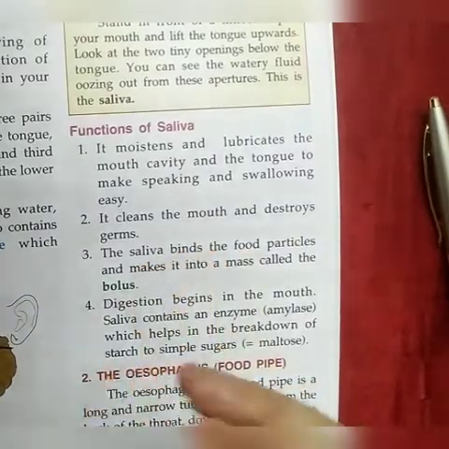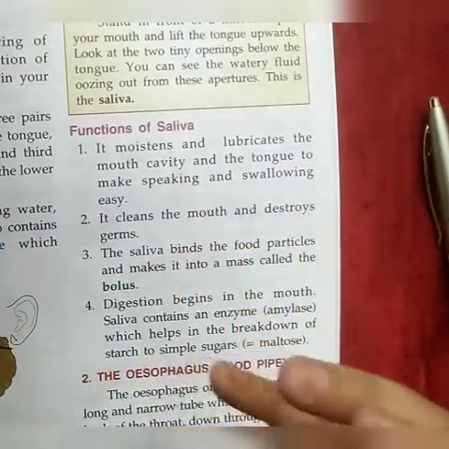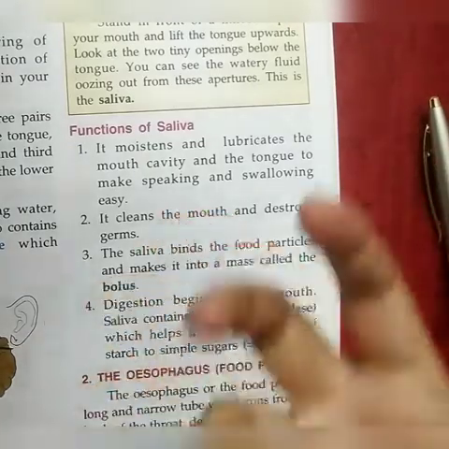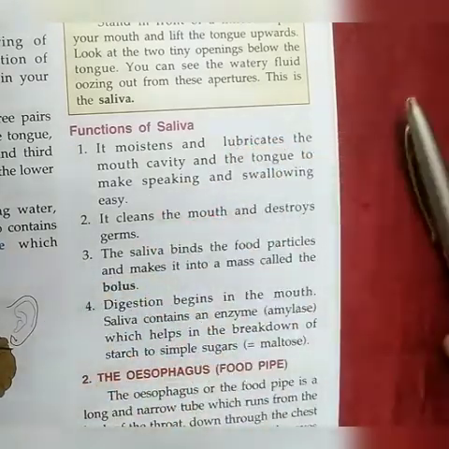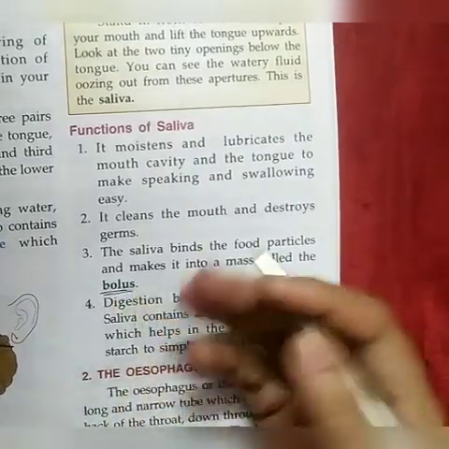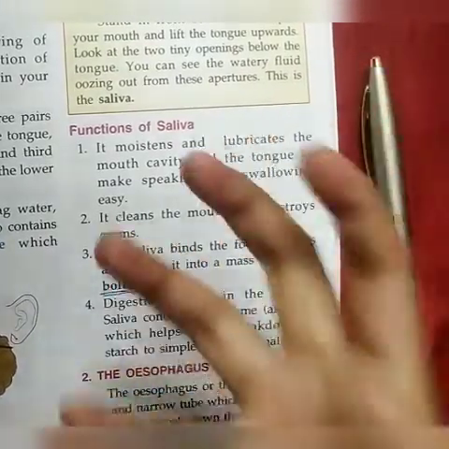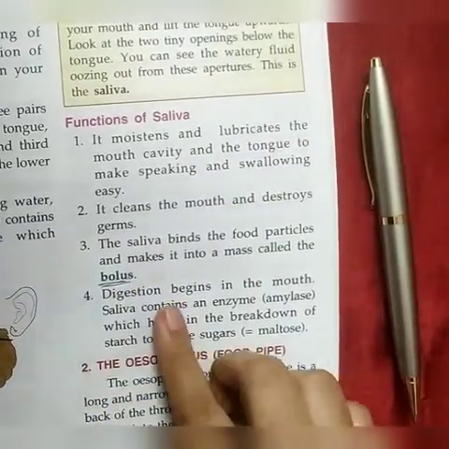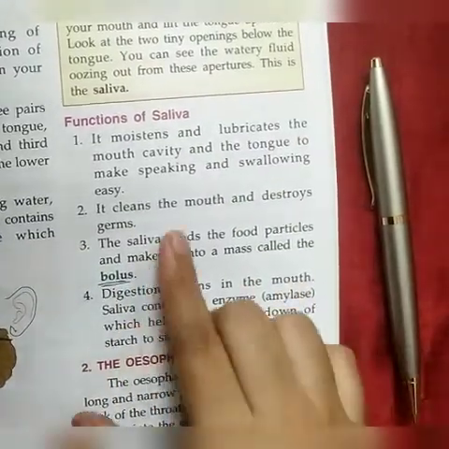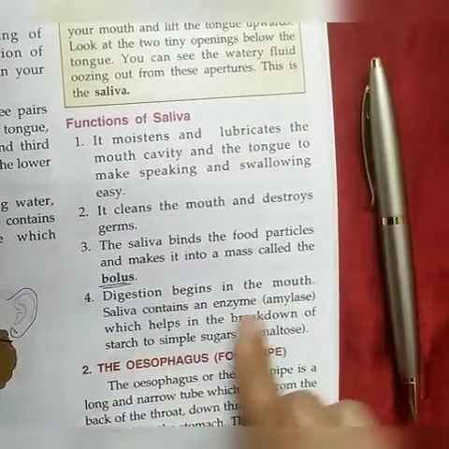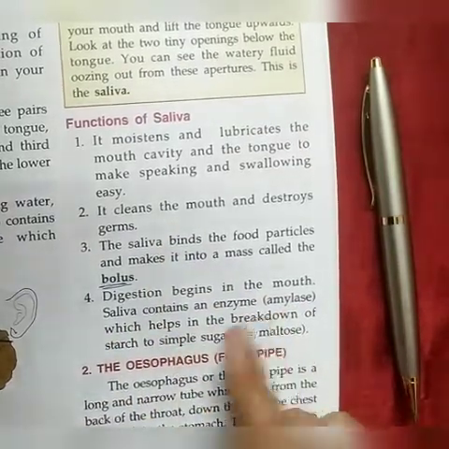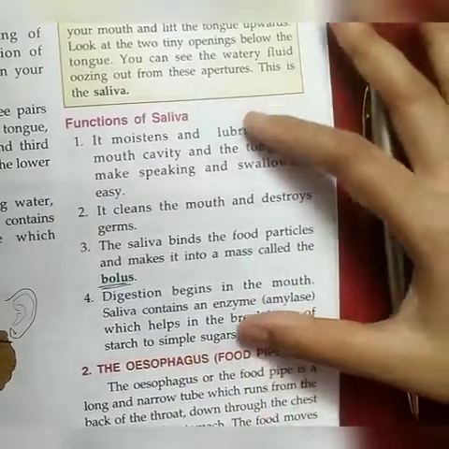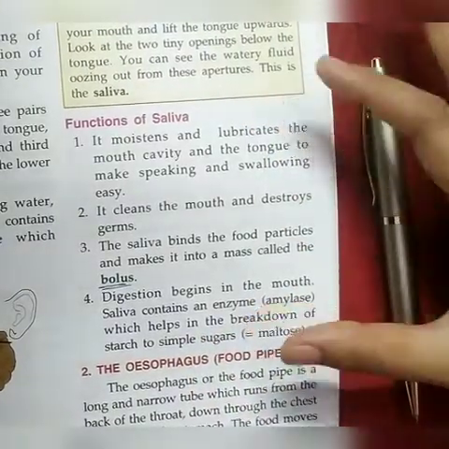During this process, the saliva binds with the food particles and a mass of food is produced, known as bolus. Before swallowing, the mass of food is known as bolus. Now digestion begins in the mouth, and saliva contains salivary amylase, which helps in the breakdown of starch into maltose sugar. So these are the functions of saliva.